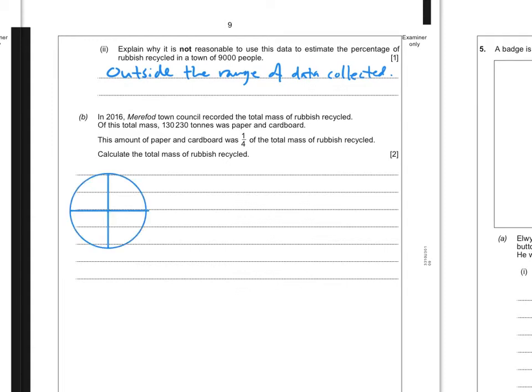For Part B, it says, in 2016, Mereward Town Council recorded the total mass of rubbish recycled. Of this total, 130,230 tonnes was paper and cardboard. This amount of paper and cardboard was 1/4 of the total mass of rubbish. So calculate the total mass of rubbish.